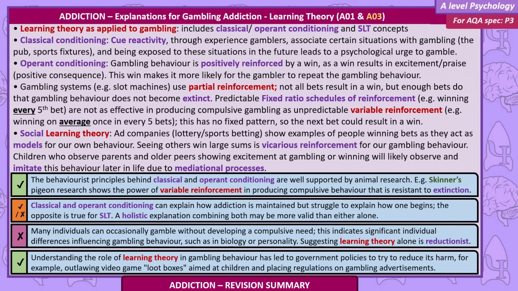Learning theory as applied to gambling includes classical and operant conditioning and social learning theory concepts. Classical conditioning, cue reactivity. Through experience, gamblers associate certain situations with gambling, the pub, sports fixtures. Being exposed to these situations in the future leads to a psychological urge to gamble.